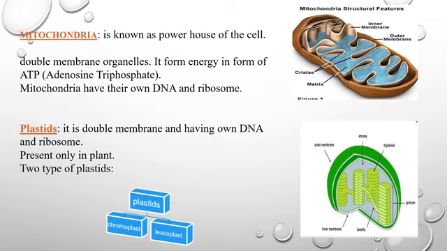Second is plastid. Plastid is also a double membrane structure and has its own DNA and ribosomes. You can see in the diagram there is the double membrane structure and there is the stroma and thylakoid in the plastid. Plastid is mainly present in plants. There are two types of plastid. First is chromoplast and second is leucoplast. Chromoplast means colored. Its color is mainly due to the chlorophyll and its main function is to perform photosynthesis. While in case of the leucoplast, it is colorless and its function is storage.